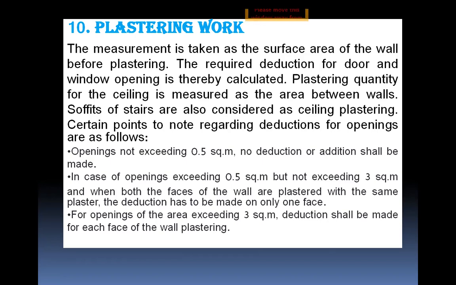Soffits of stairs are also considered as ceiling plastering. Certain points to note regarding deductions for openings are as follows. Openings not exceeding 0.5 square meters: no deduction or addition shall be made.